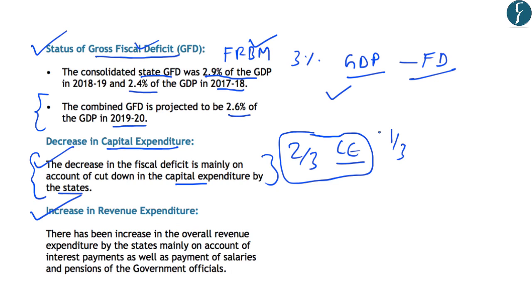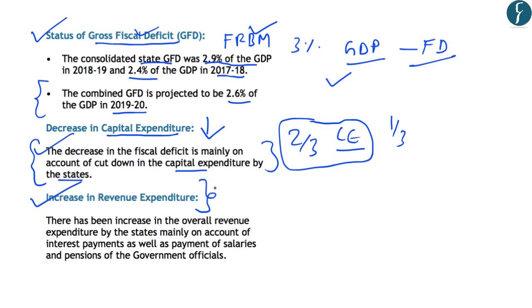Now here it is important to note that the capital expenditures are extremely important for the growth of Indian economy. And this is because such an expenditure by the governments is used for creating infrastructure and various assets for the government. However, the increase in revenue expenditure does not lead to the creation of any infrastructure or assets. And this is basically the cost of running the government. And that is why this decline in the capital expenditure is a major concern for the Indian economy.